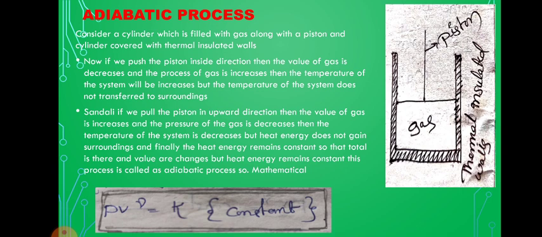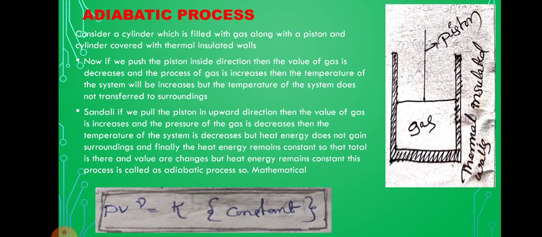Similarly, if we pull the piston in the upward direction, the volume of the gas increases and the pressure of the gas decreases. Then the temperature of the system decreases, but the heat energy is not gained from the surroundings. Finally the heat energy remains constant.